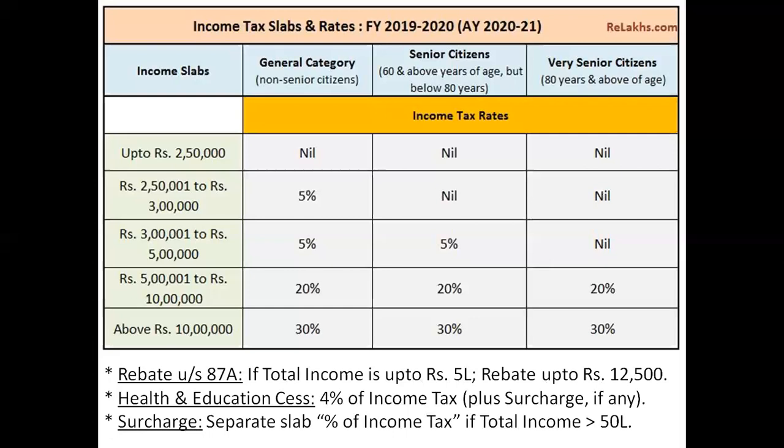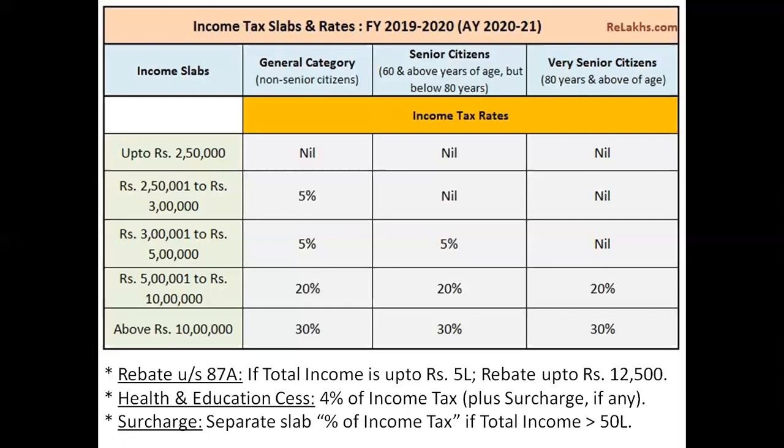If my income is up to rupees 5 lakh, then what I am supposed to get the benefit over here is, if suppose my total tax liability is coming to 10,000 rupees and my income is below 5 lakh, then I can take a rebate of the tax liability up to 12,500, which is written over here. Matlab, if I was supposed to pay tax of rupees 10,000, but if my income is below 5 lakh, so what government is telling, आपका पूरा का पूरा tax माफ हो जाएगा. So in short, you are getting benefit of paying 0 tax if your total income is below 5 lakh rupees.